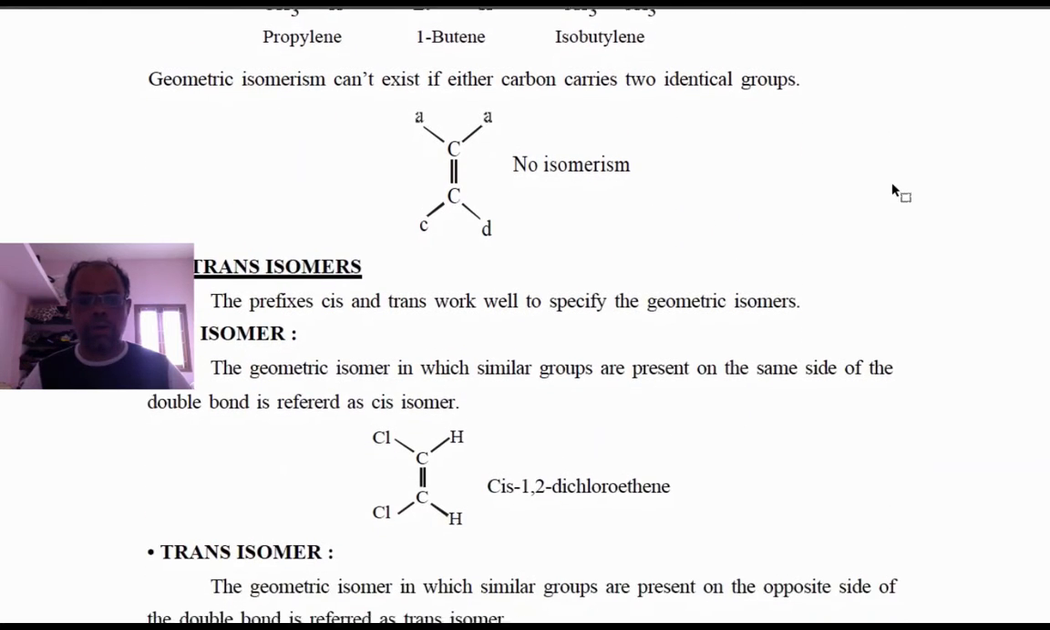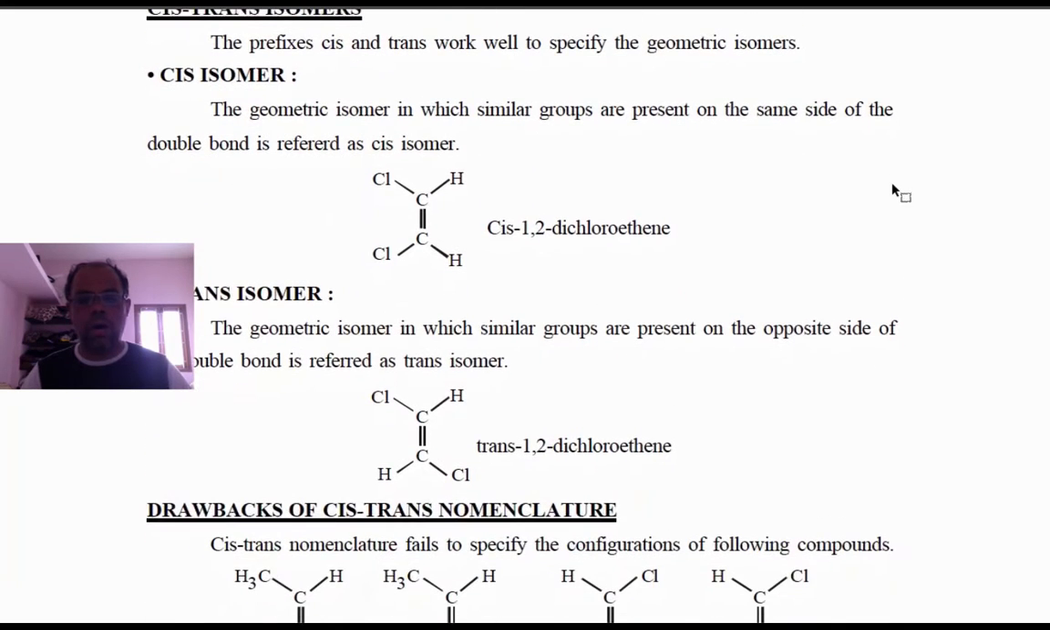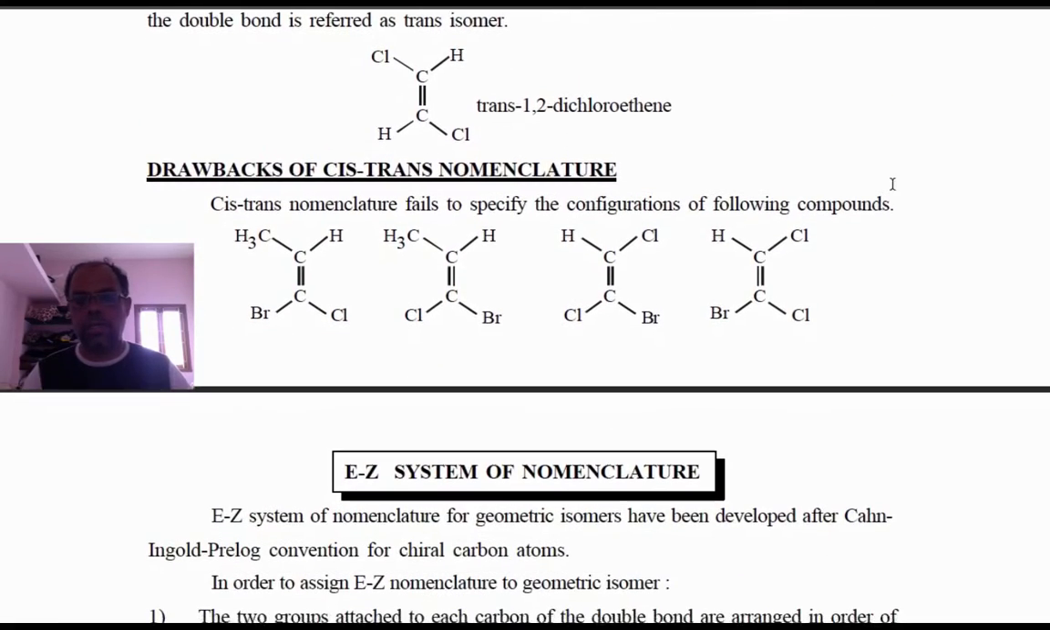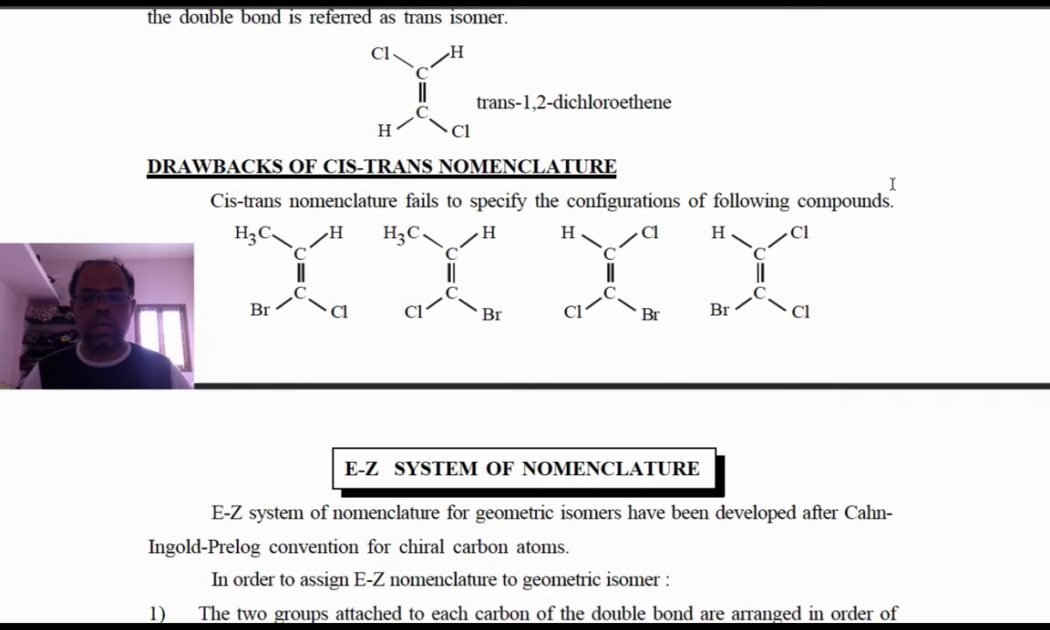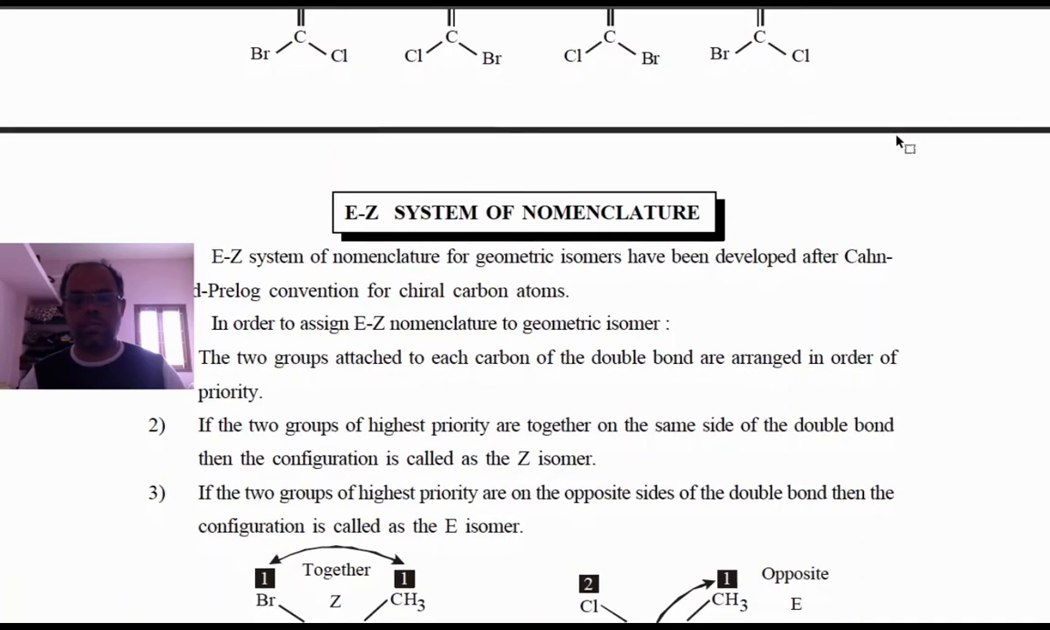So cis and trans are only possible when at least one same group is on each of the different carbon atoms. Then you can say it is cis or trans. And there is a demerit here: you fail to give a specific nomenclature. You can only say cis or trans, and you cannot mention whether it is above or below the plane.